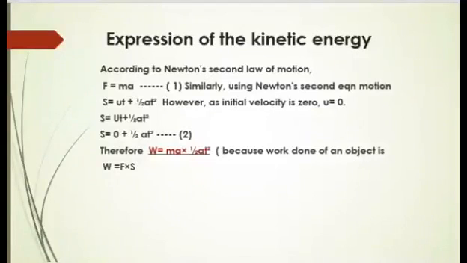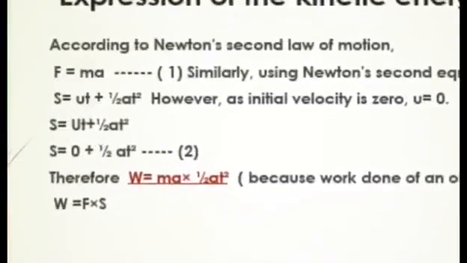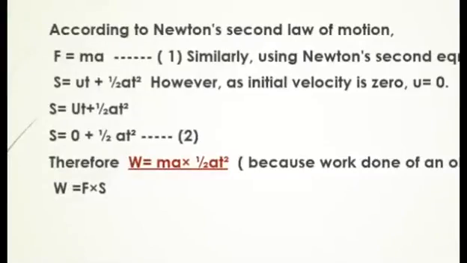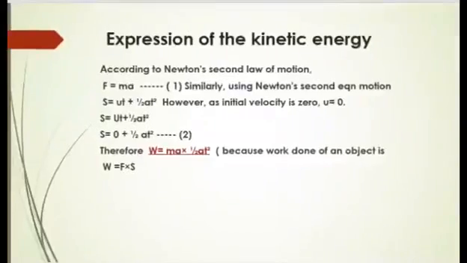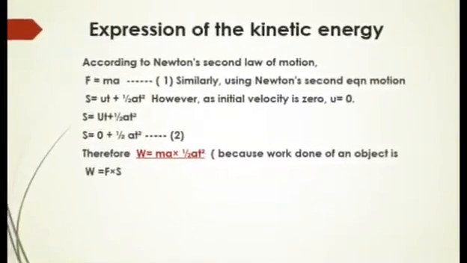However, as initial velocity is 0, u is equal to 0, put the value of u in the formula, then you will get s equals to 0 plus half a t square, second equation. Therefore, W is equal to mass into acceleration into half a t square, because work done on an object is W is equal to force into displacement.